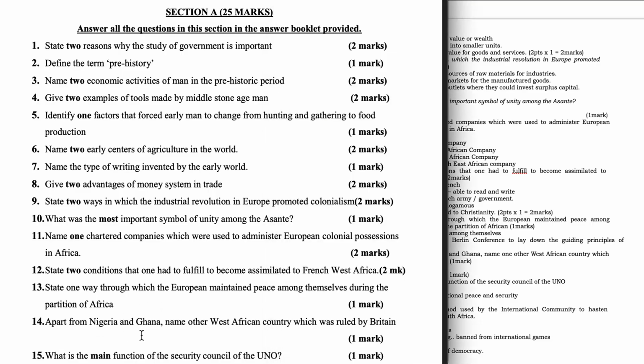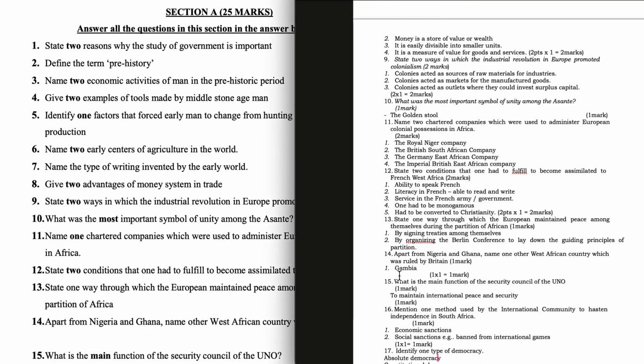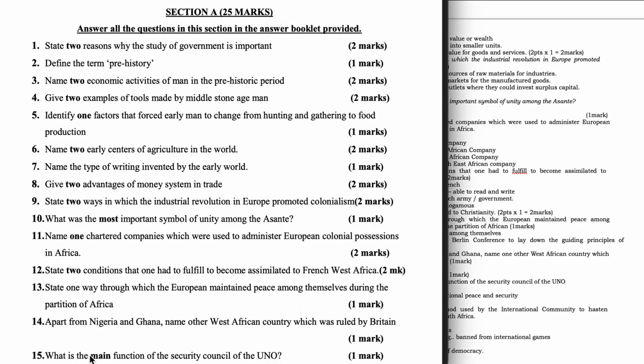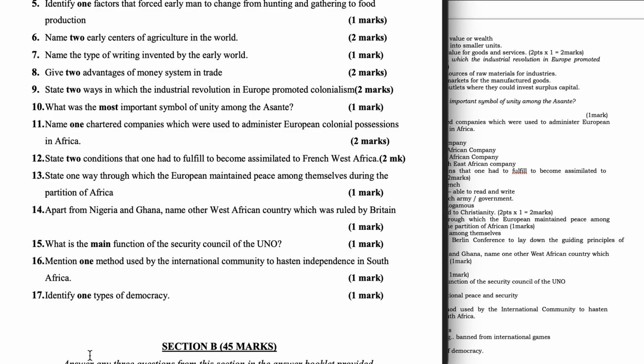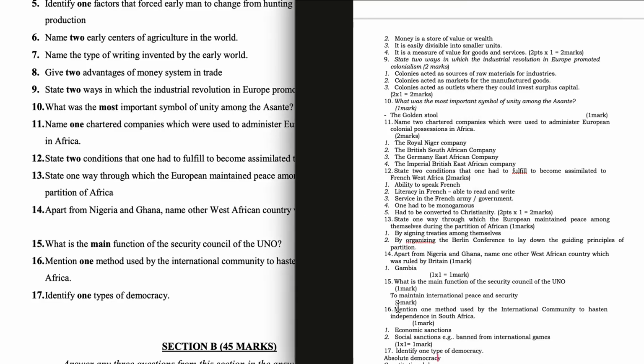Apart from Nigeria and Ghana, name other West African country which was ruled by British. Gambia. Question 15. What is the main function of Security Council of the UNO? The main function is to maintain international peace and security.